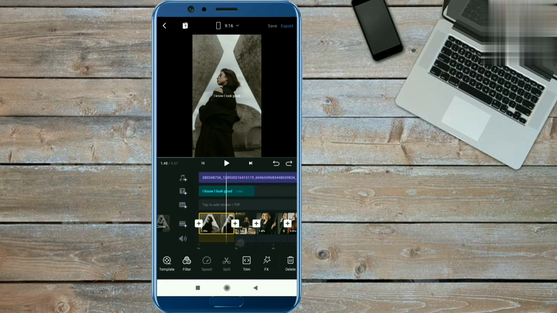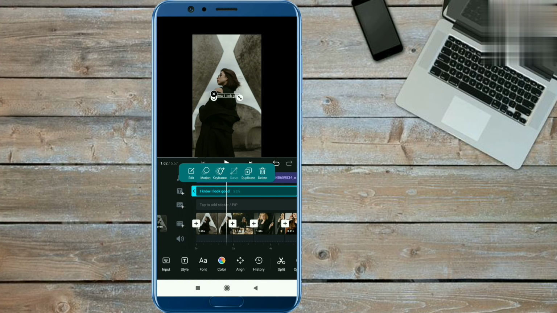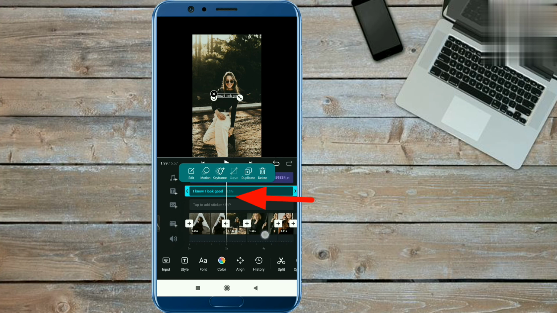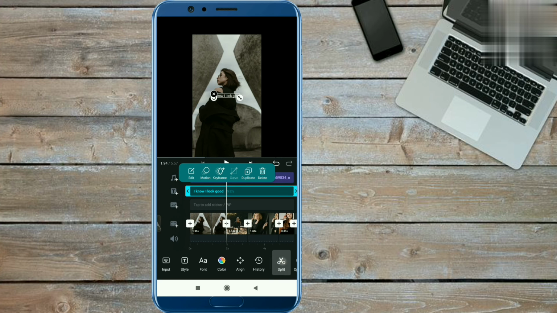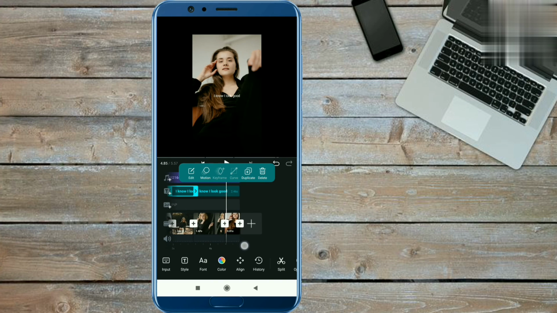Now guys, you will increase the text timeline till the end of the video, okay? Now using the split option, split the text timeline from here like this, okay? Now you have to split from here, click on the timeline and split from here. Now again you have to split from here, click on the text timeline and split from here, okay?